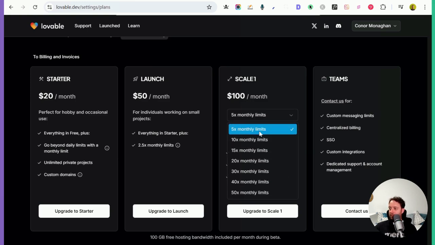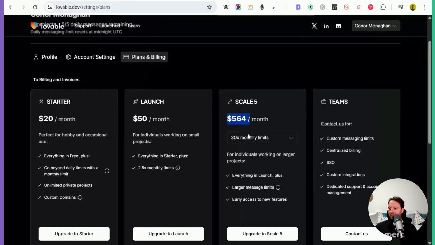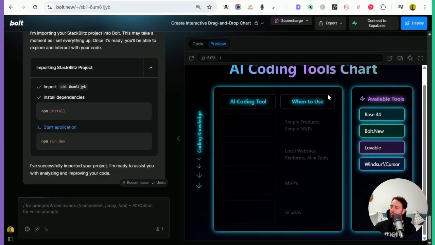You can get 5x the monthly limits, 30x. So it's going up to a lot of money, right? If you want to scale this up and use this tool a lot. So I made this for another video. I thought it'd be important to show here.